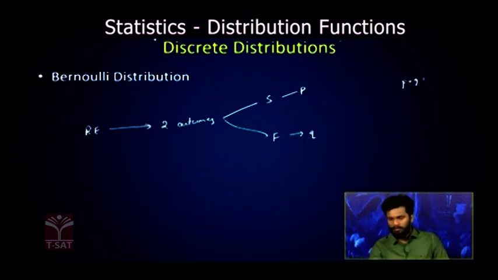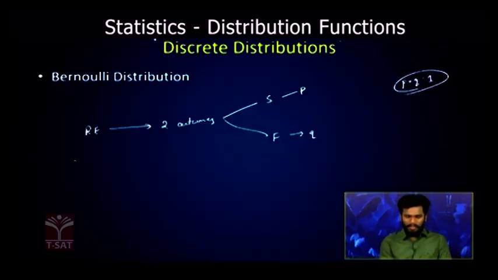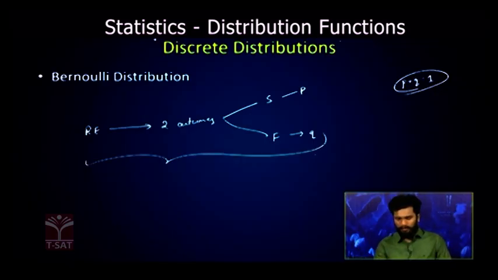You know that p plus q must be equal to 1. Now this kind of random experiment which gives only two outcomes, success or failure, with probability p and q respectively, is nothing but a Bernoulli trial.